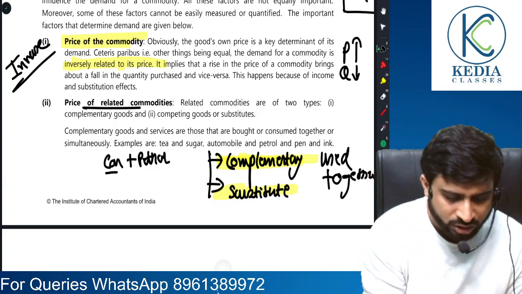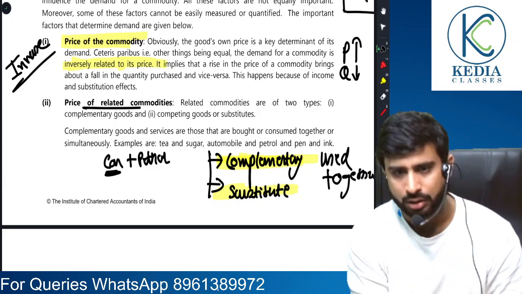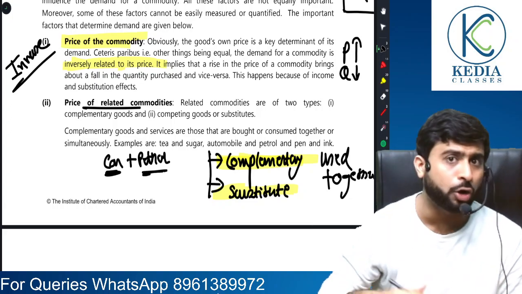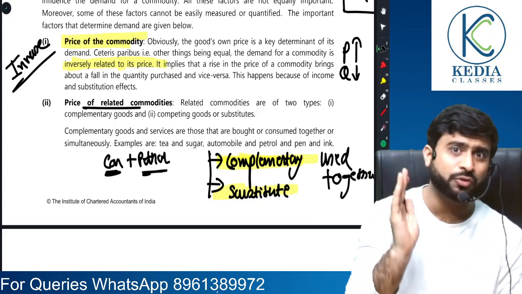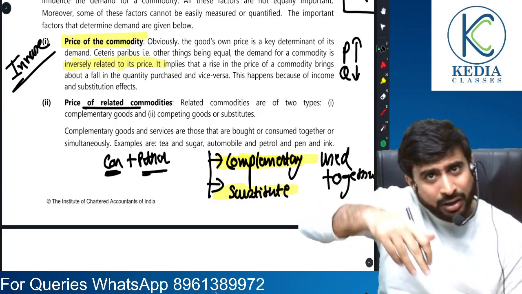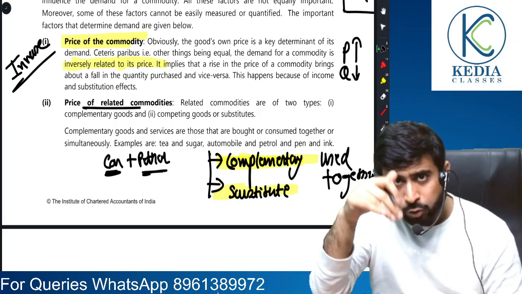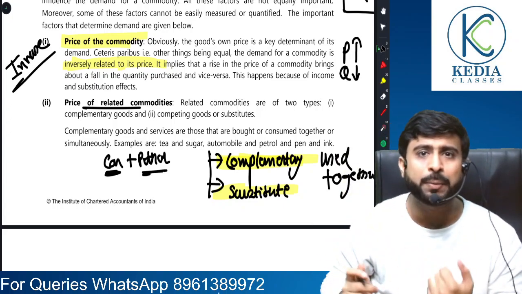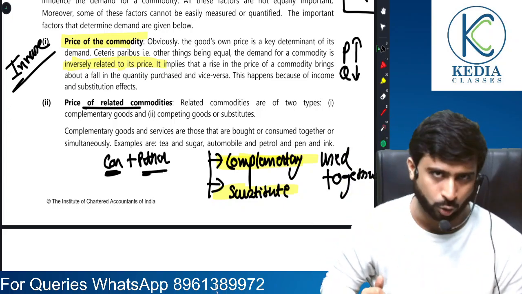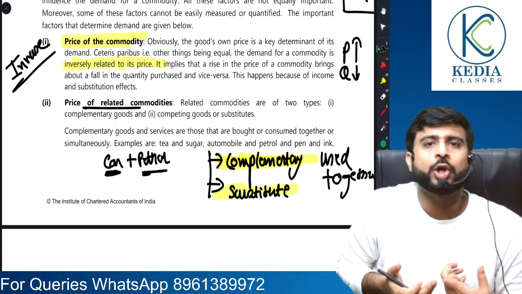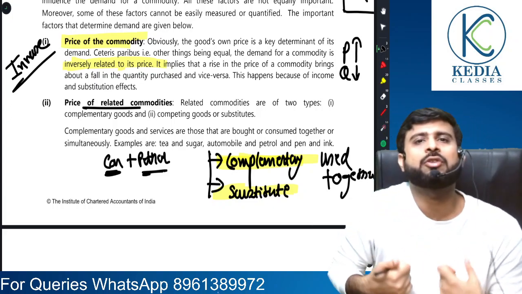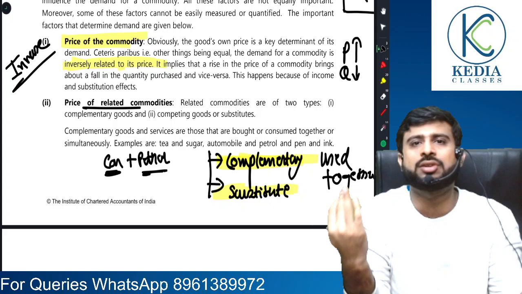So suppose there is a rise in price of car, the demand for petrol is going to fall. You know why? Because if price of car rises, then demand for car will fall, and if demand for car falls, then naturally people are going to demand less of petrol. It is not going to happen that I don't have a car, but one fine Sunday I feel like buying some petrol.